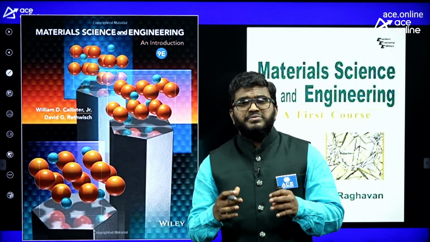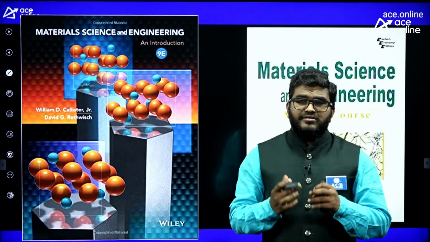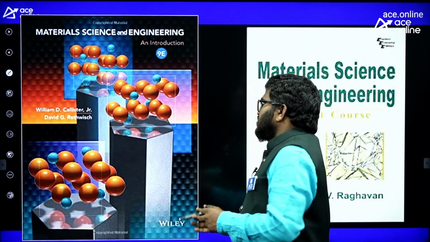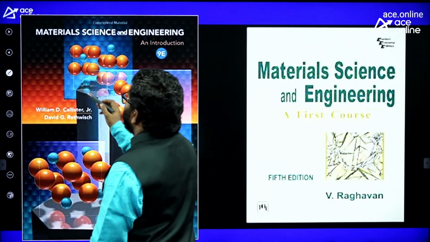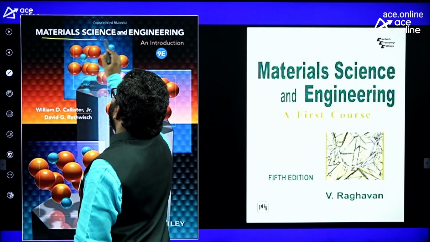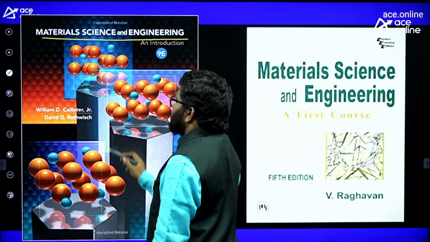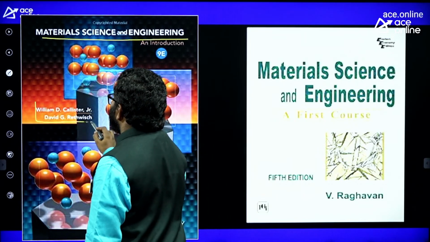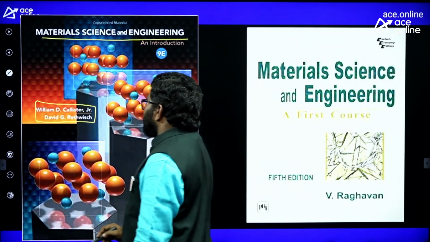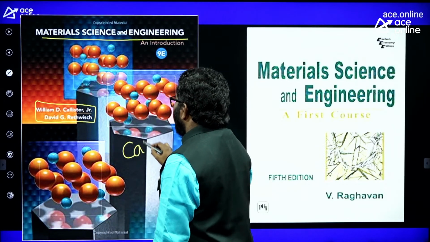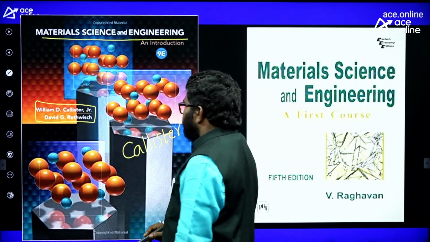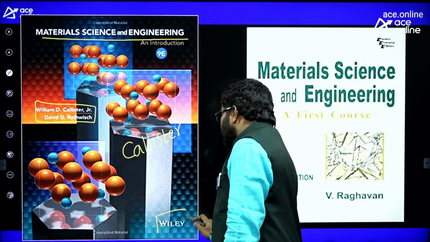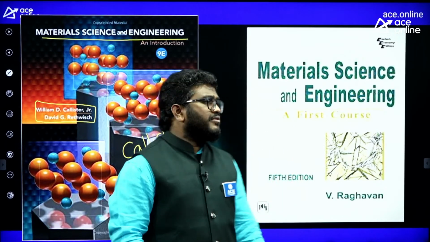In case you want to become an expert in material science, go through these textbooks: Material Science and Engineering by William D. Callister, Wiley publication. It is a very good, excellent book.